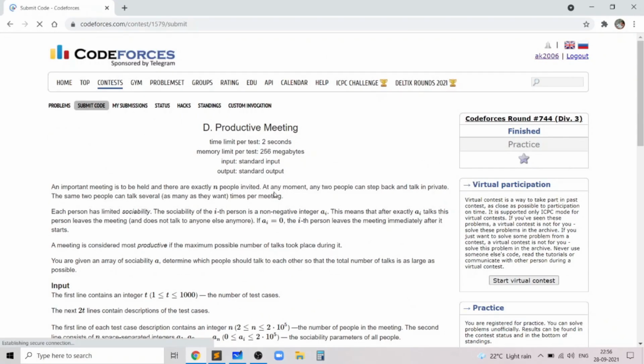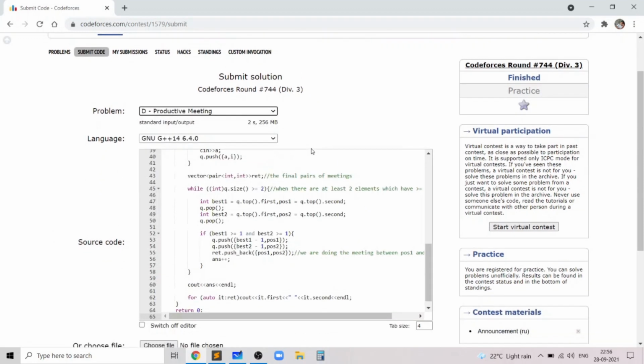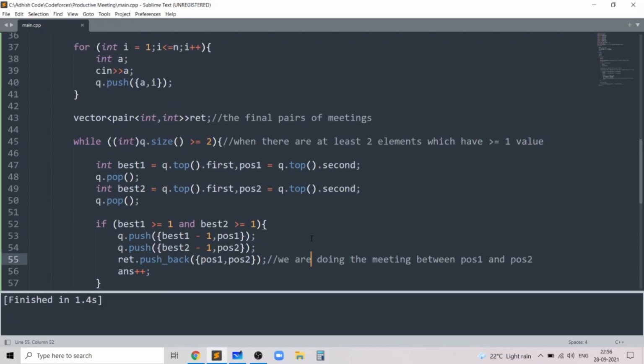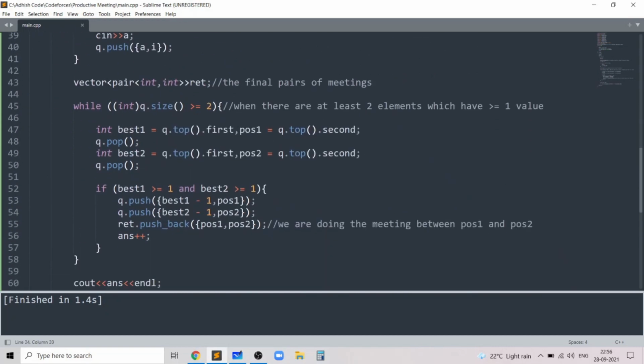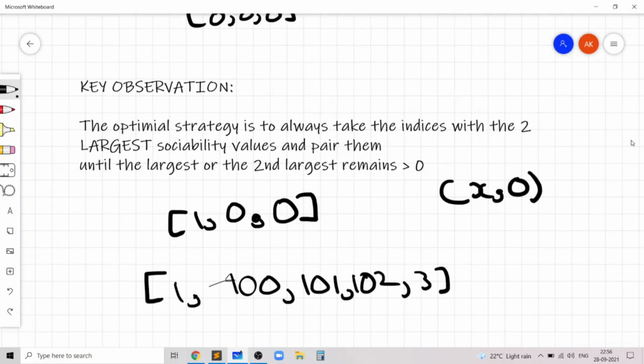Basically I'll just submit this code to see that it gets accepted. So as you could see, my code got accepted. As you could see from this problem, we learned how we can efficiently use a priority queue to iterate over all pairs of best sociability values, and we did that using a greedy strategy. So I hope you liked this problem and my solution for this problem.